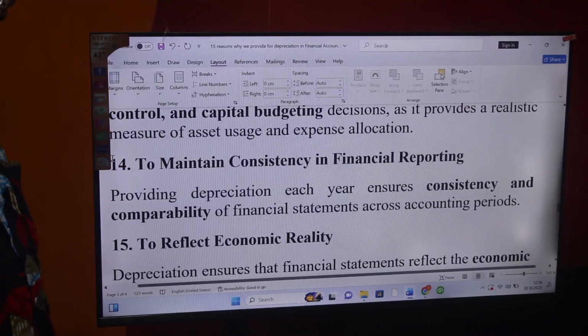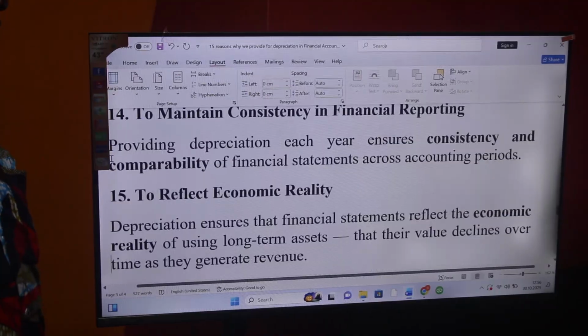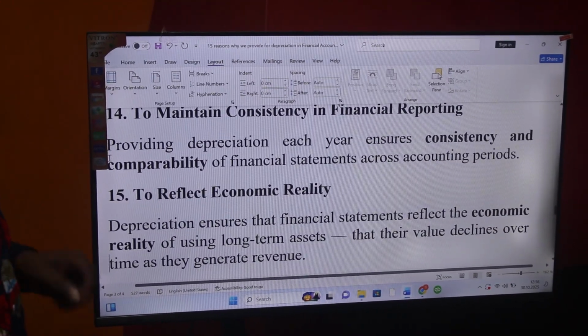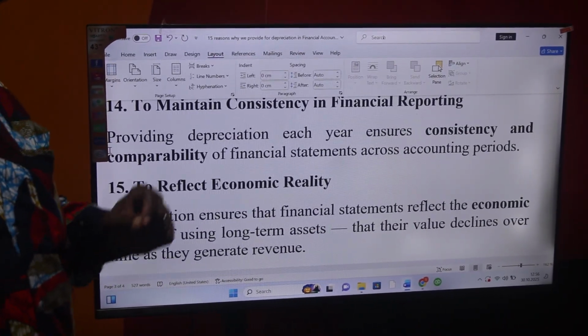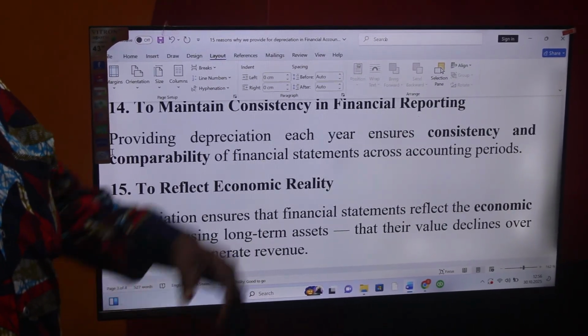Number 14, depreciation helps to maintain consistency in financial reporting. Providing depreciation each year ensures consistency and comparability of financial statements across accounting periods. You can imagine a situation whereby you buy an asset and you charge it in the income statement immediately, and that asset will not just be used in the year it was charged. It will be used throughout its economic life. The year it was charged, profits are reduced, but the following years will have overstated profits.